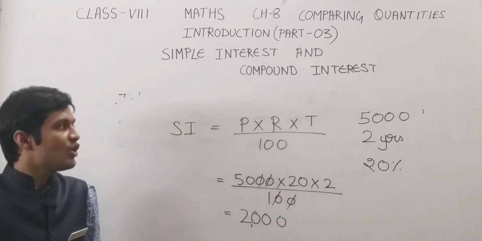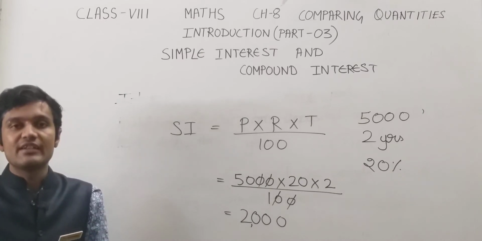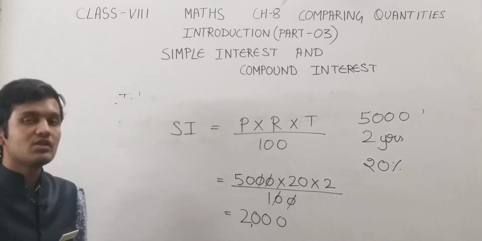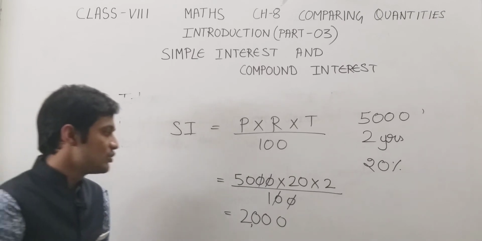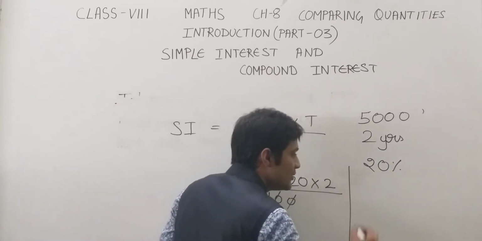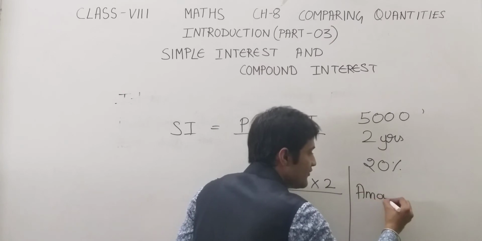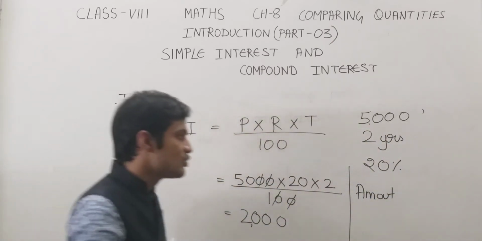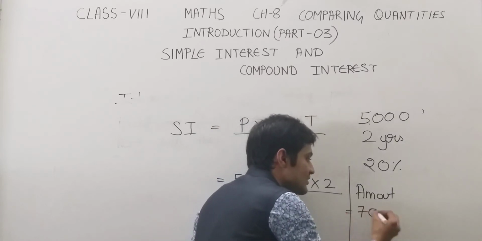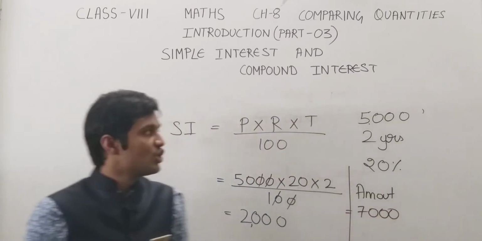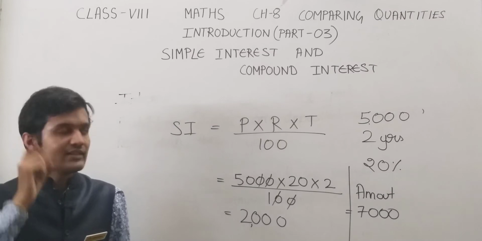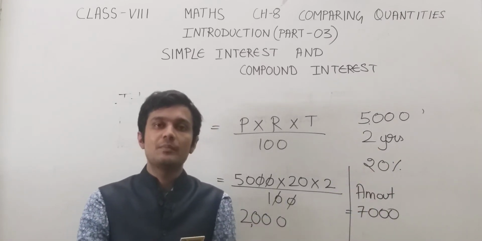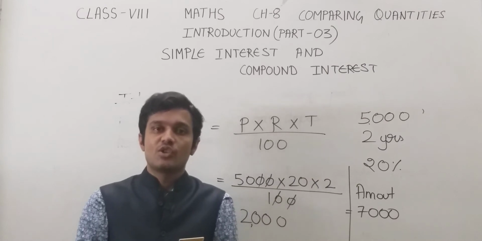So the amount of interest which you are paying is 2000, and if you want to find out the amount which you will pay to the bank, the amount will be 5,000 plus the amount of interest, that is 2,000. So the amount is 7,000. So this is the way of finding simple interest. I am taking simple values here for better understanding of the topic.